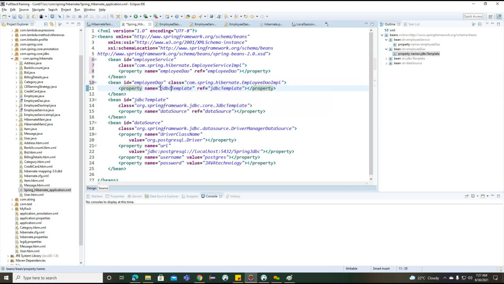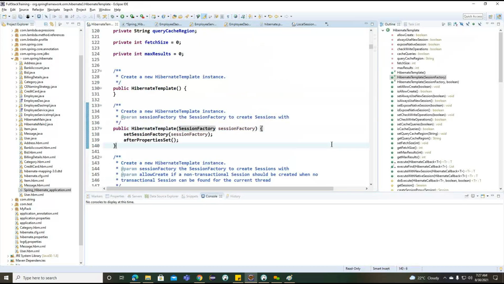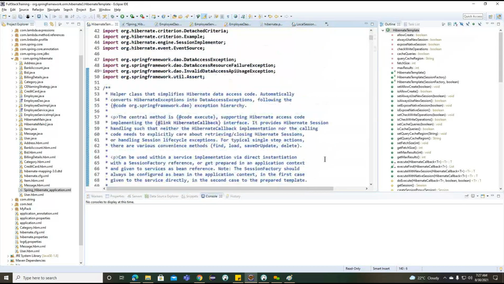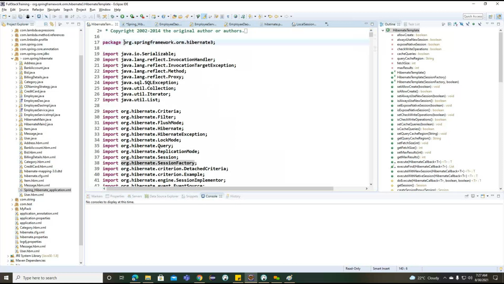And internally, which is expecting Hibernate template. So here we'll create a Hibernate template. Hibernate template is available inside which package here? This particular package is important here.